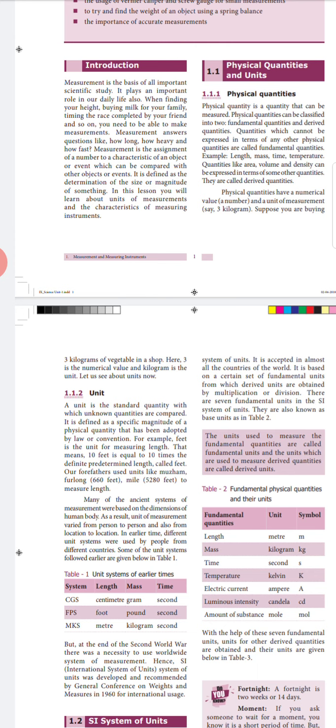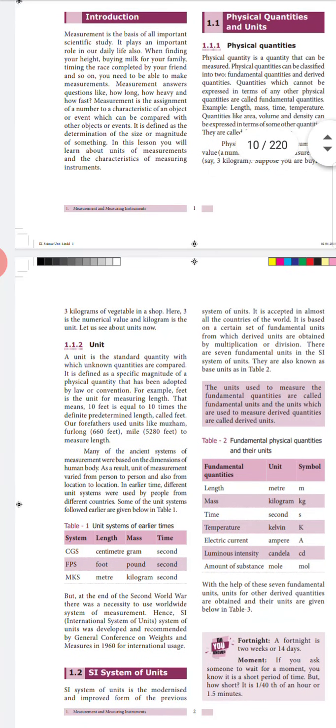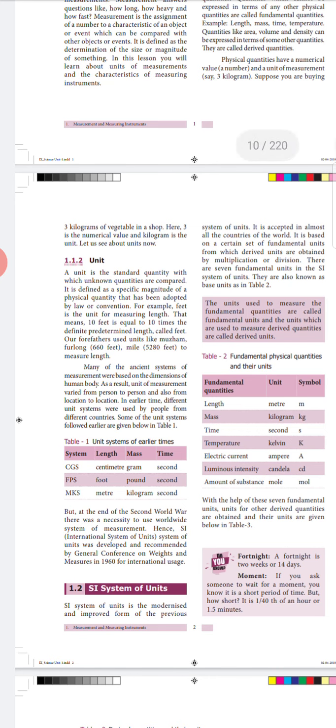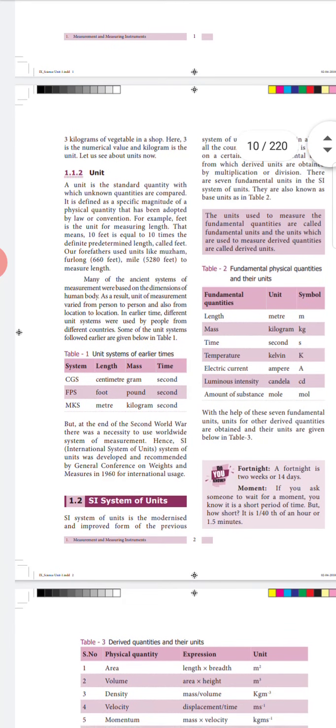These units are derived by law and convention. Earlier, we had different types of measuring systems like the CGS system, centimeter gram second system, the FPS system, foot pound second system, and the MKS system, meter kilogram second system. We had many different systems.